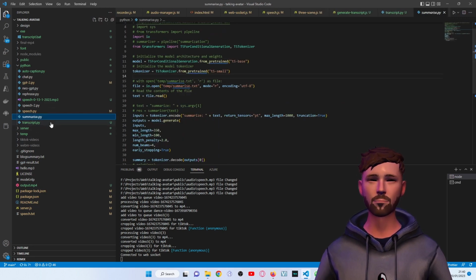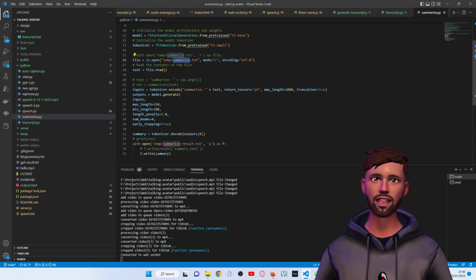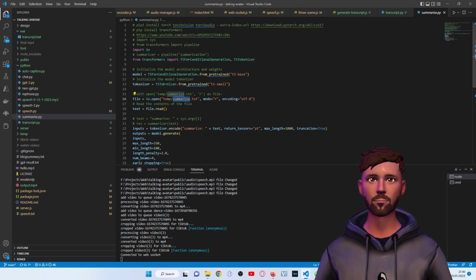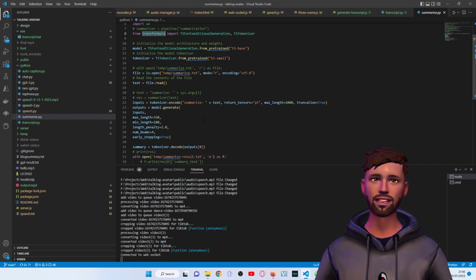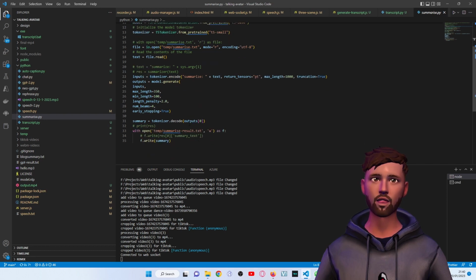So we use this summarize code, which will then summarize the content. We put the content that requires summarizing into the summarize.text, read it, and then we ask the summarizer to transform it, using a transformer, which is similar to GPT, ChatGPT. I think it's using GPT-2 or something similar. It will then summarize that content for you and spit it back out as the result, and you can use that result. So that's kind of what it does for the content.